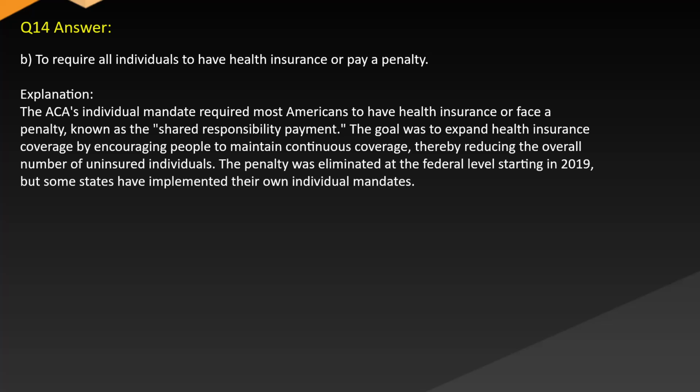Answer. B. To require all individuals to have health insurance or pay a penalty. Explanation. The ACA's individual mandate required most Americans to have health insurance or face a penalty known as the shared responsibility payment. The goal was to expand health insurance coverage by encouraging people to maintain continuous coverage, thereby reducing the overall number of uninsured individuals. The penalty was eliminated at the federal level starting in 2019, but some states have implemented their own individual mandates.